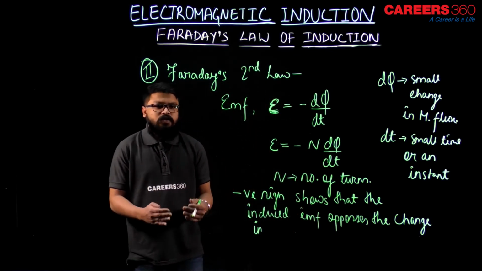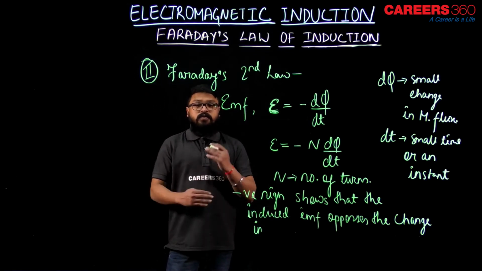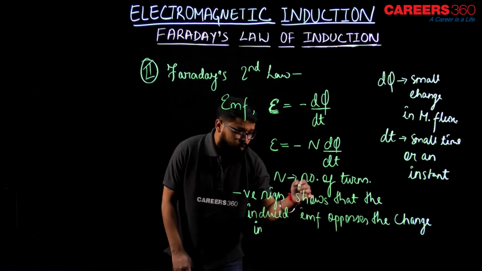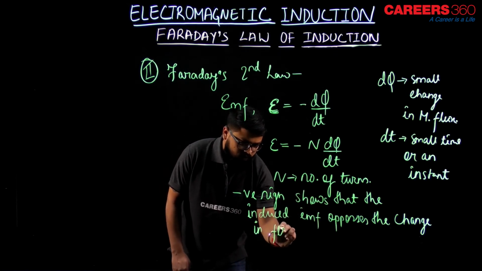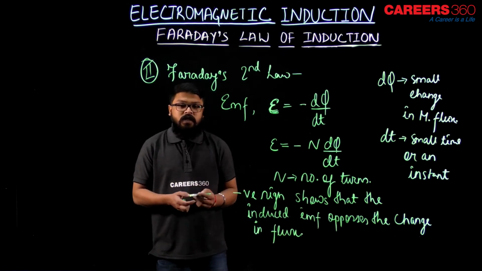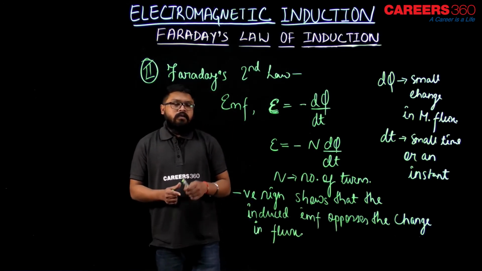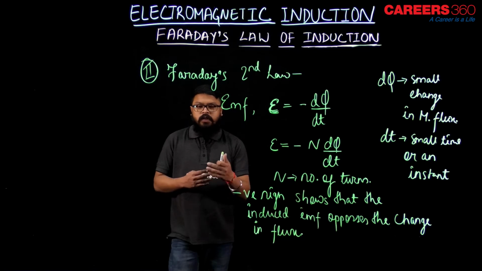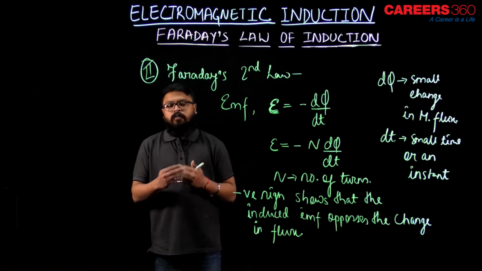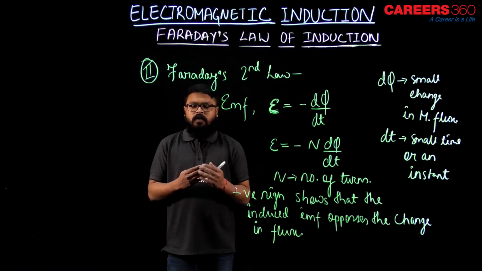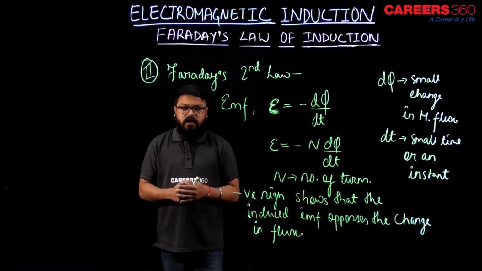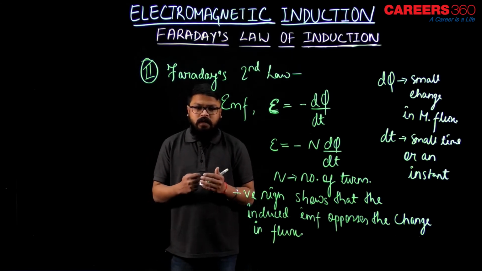Change in flux. So, the EMF induced will be opposing the cause, or opposes the change in flux. The cause over here is nothing but change in flux. So, the EMF induced, after getting induced, will oppose the change in flux, or it will oppose the cause, whatever may be the cause of the change in flux, that would be opposed by the EMF induced after getting induced.